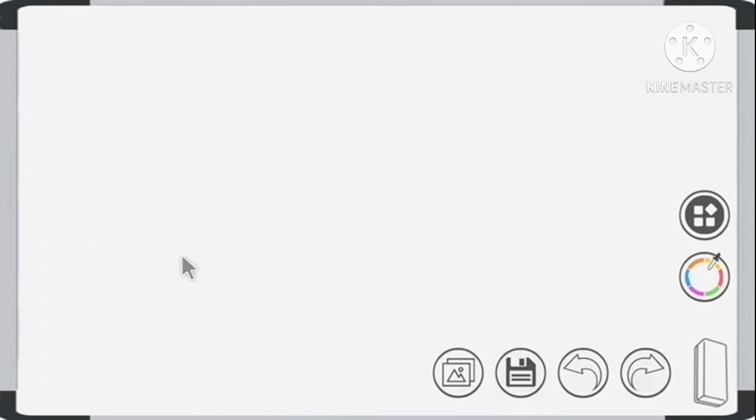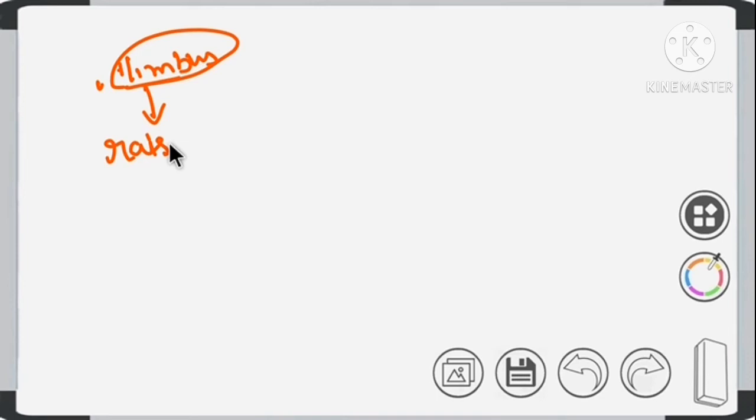Then moving to whitish raised spots. See these white dots, they are present along the limbus. Along limbus we'll see some raised dots. These are white in color and they are discrete.